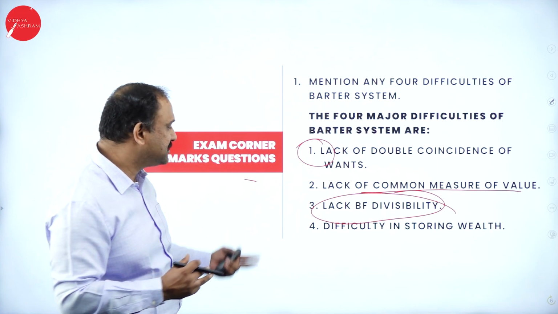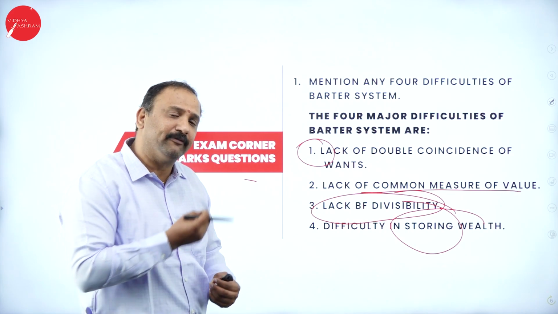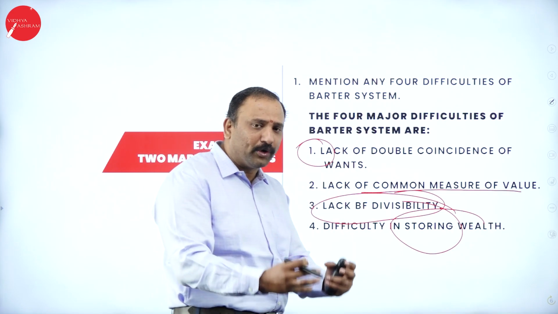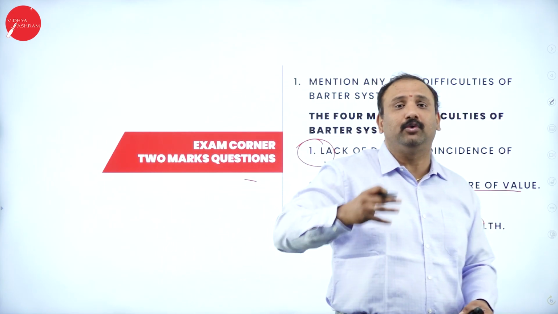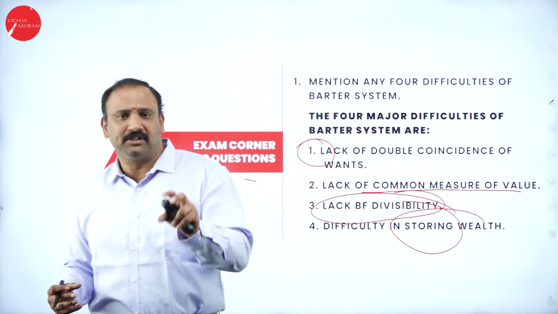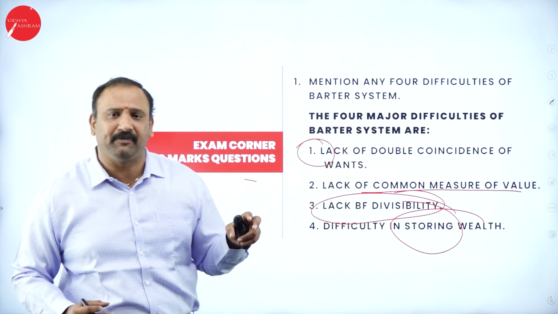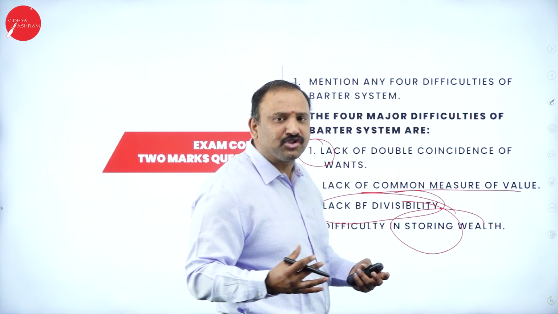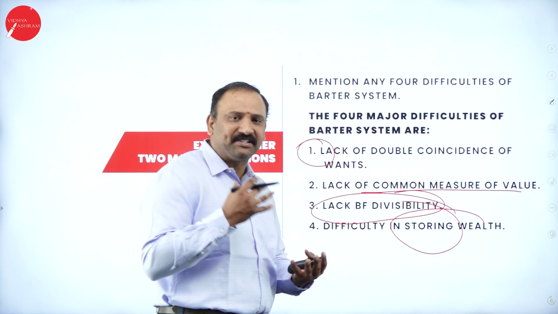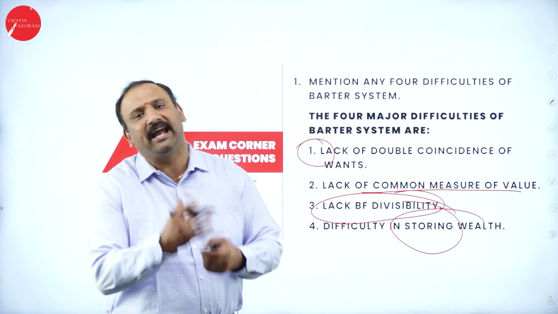It had a lot of lacunas, followed by storing of wealth. See, for example, when you have money in the form of cash, in the form of coins, or in any other format, you will be able to store it in a bank, and that will add on to the interest in the long run. But here, the storing of goods like rice, wheat, pepper, or turmeric, or any other product that we are talking about, it is very difficult to store, and you do not know how much is the value of it. So the barter system actually created a lot of complexities in terms of the economy.